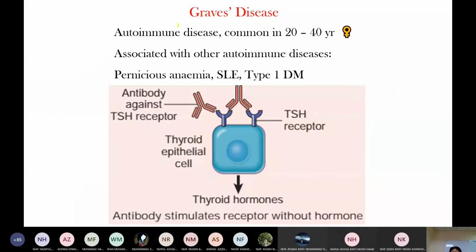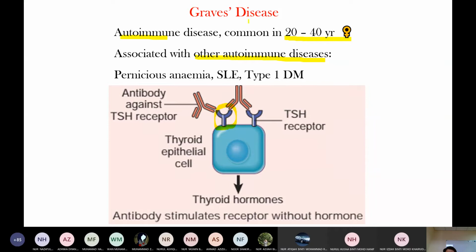Graves disease. Graves disease is an autoimmune disease. As an autoimmune disease, it is as usual common in reproductive-age females, and autoimmune diseases are associated with other autoimmune diseases like pernicious anemia, SLE, and type 1 diabetes mellitus. In Graves disease, the antibody is against the TSH receptor.